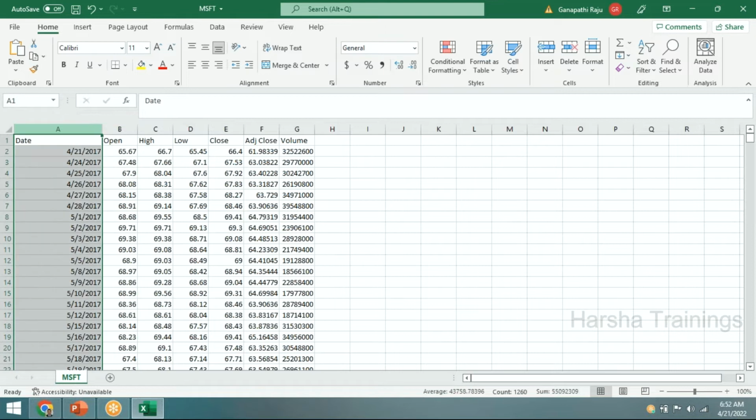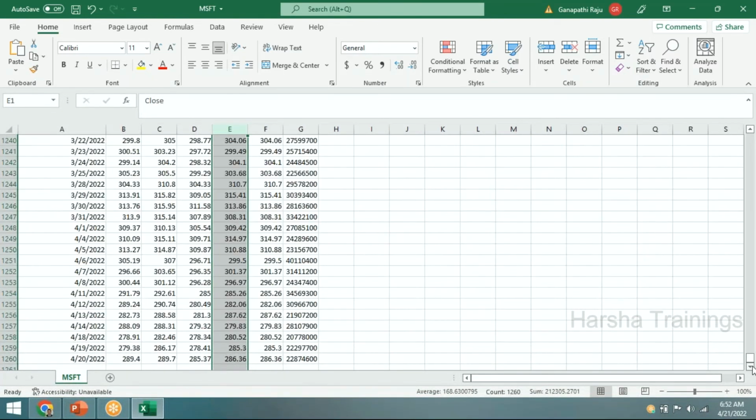You are having 2017. Now every month, every day we will get one record. April 21st, April 24th, 25, 26, 2017. Whenever you take the stock market data, you can predict by taking either the open column or the close column. Now I have data from 2017 to April 2022, so I can predict this Microsoft price on May 21st. I can predict it. Okay, this is forecasting.